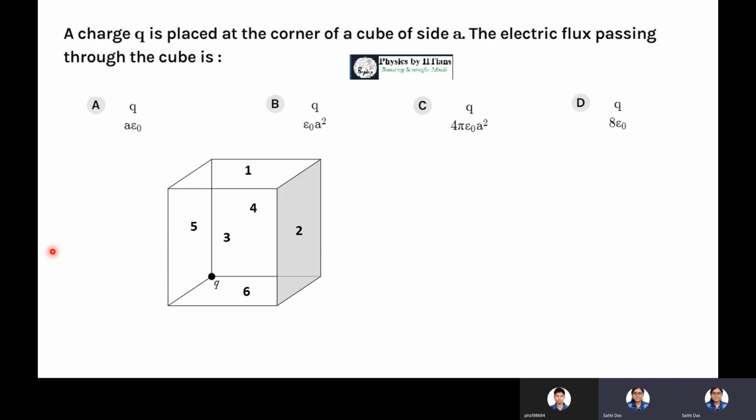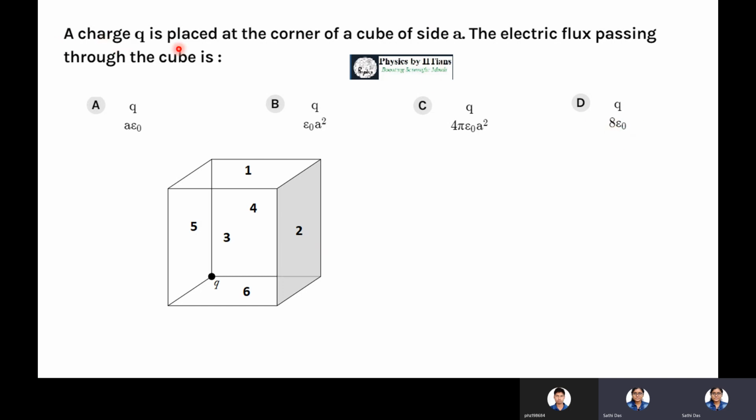In the last lecture, we learned about electrostatic potential and electric field, and we solved some questions of this kind. This is another very beautiful question, and this kind of question can be framed in very different ways. That's why I have shared this question. The answer to this question is Q by 8 epsilon naught.